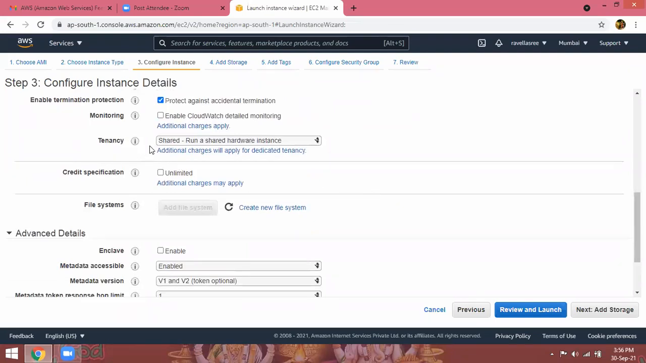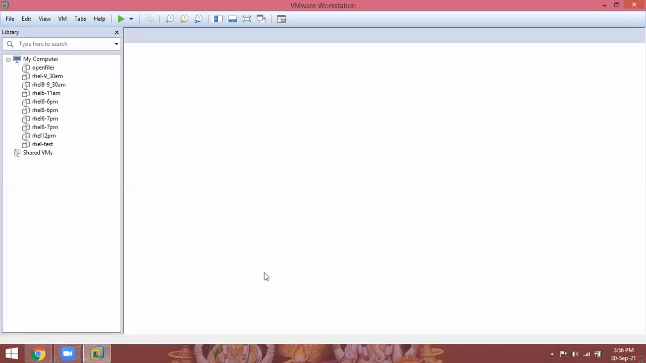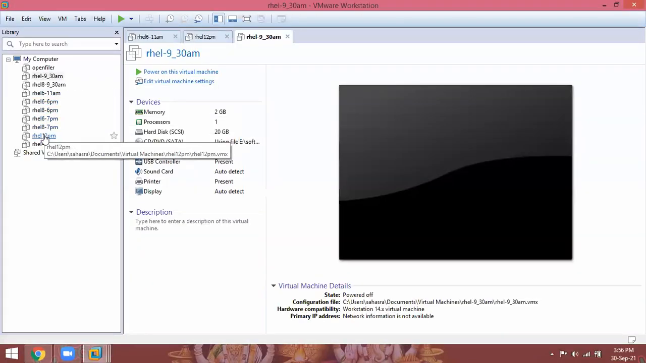Next, tenancy. Shared: run on shared hardware. Simply I will explain. This is my physical laptop. It has physical hardware. My virtual machines are utilizing this shared hardware, meaning my physical laptop hardware. When I power on 4 machines, they are sharing my physical hardware resources.